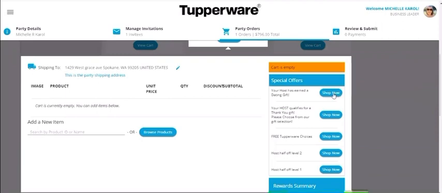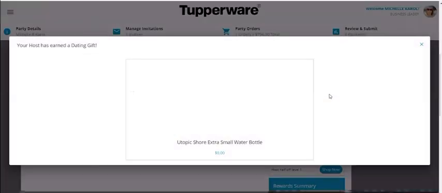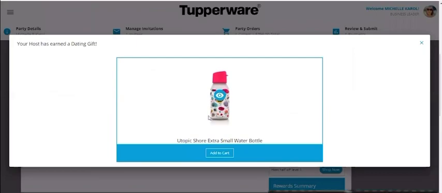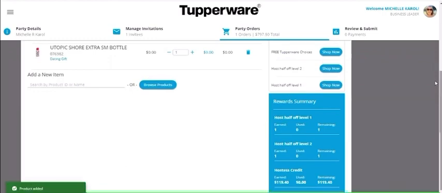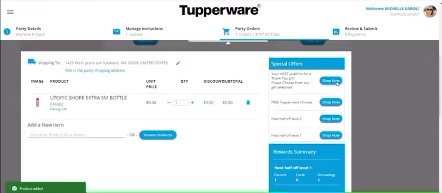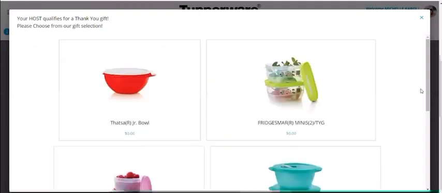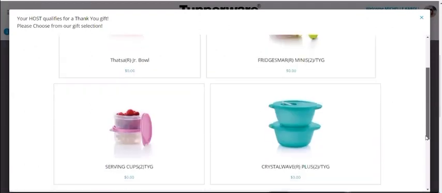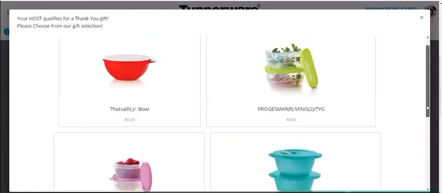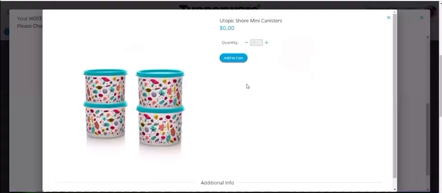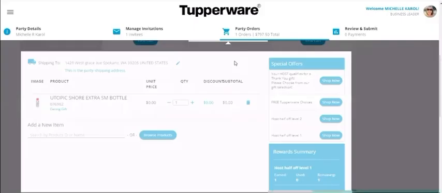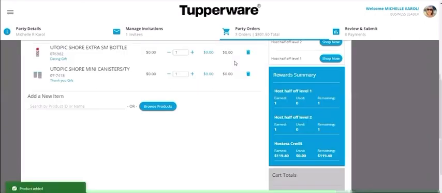Awesome. So we're just going to check out this little button. It says shop now. She earned a dating gift. Yay, we have a bonus dating gift. It's birthday month. We're going to click on that, add that to her cart. Then she also gets a thank you gift. So we're going to click on thank you gifts. It's going to give us these options. She can choose whichever option, and you've already had this conversation with her, so you know what she wants. She wants the little mini canisters, so we're going to add that to her list.